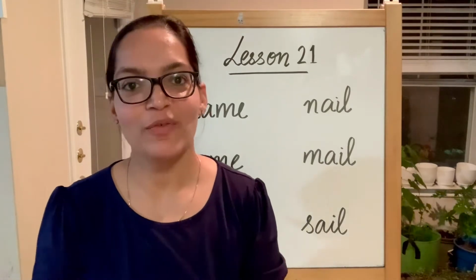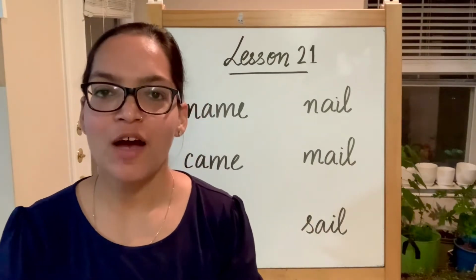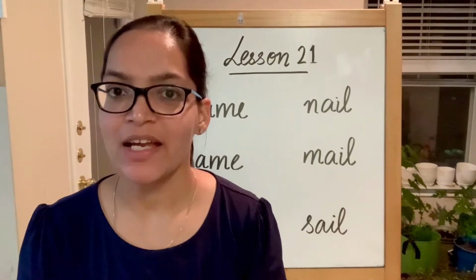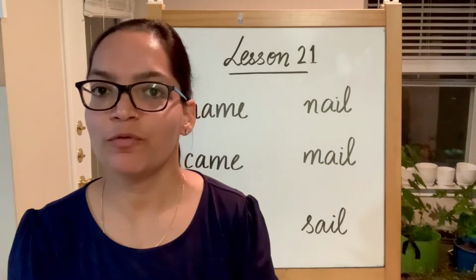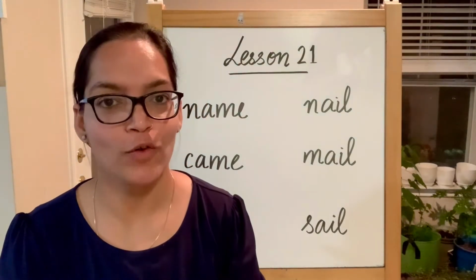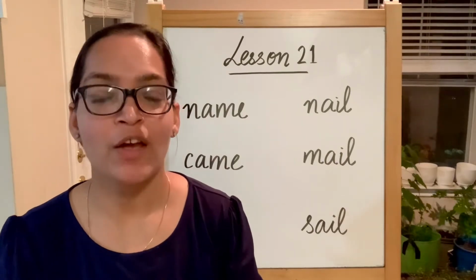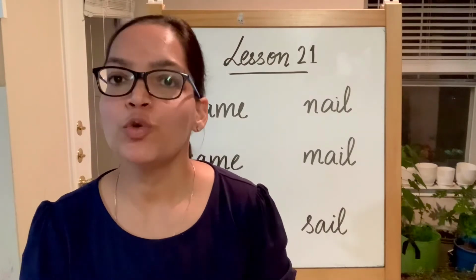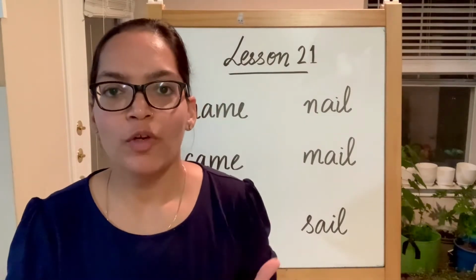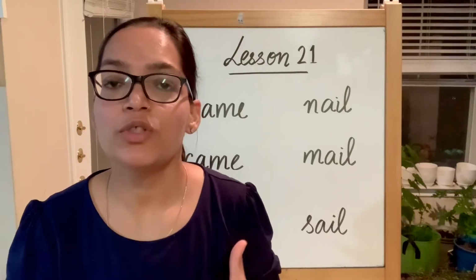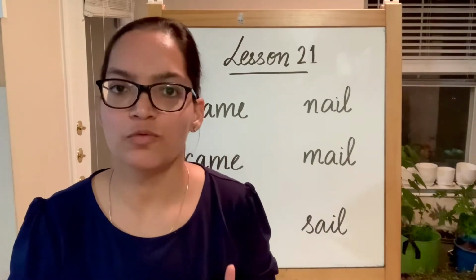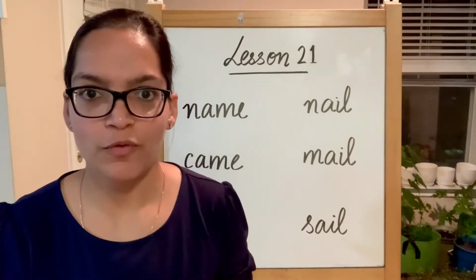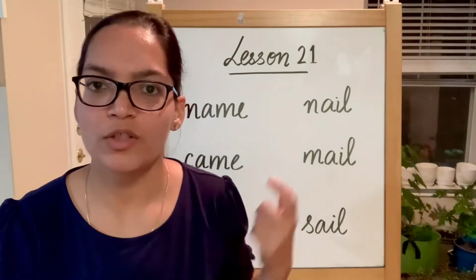We are continuing with long vowel A sounds. The sound of long vowel A is A. We have covered the words which end in E and how it tells us that the vowel A is producing a long vowel A sound and not a short vowel A sound. We have also covered the words which have two vowels together, and we know when two vowels are together, the first vowel will, in most cases, produce its long vowel sound, and the other vowel will not produce any sound at all. So we have done these kinds of words before, and we are going to repeat some more words of those families.